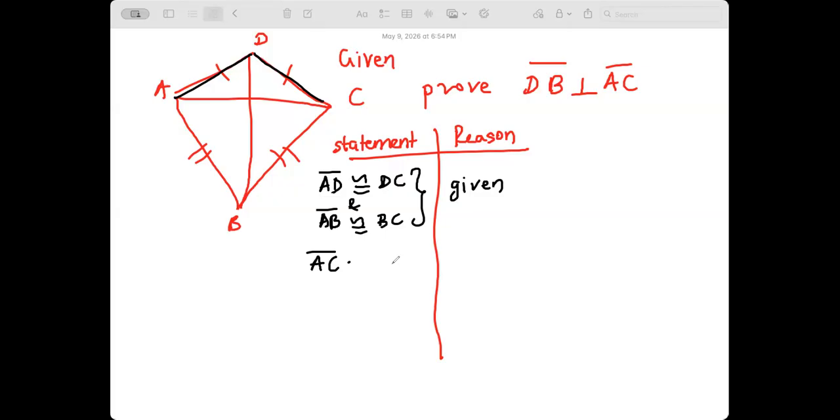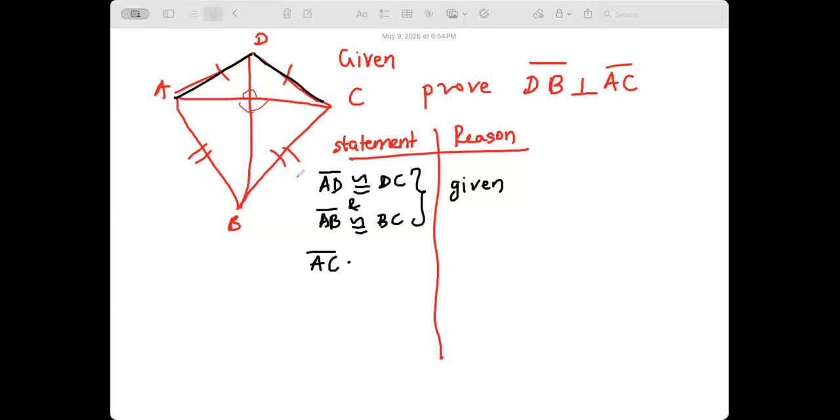Miss Priya, I have something. Yeah, go ahead. This angle here and this angle here are the same, along with this one and this one. Why? I don't know how to explain it, but I remember it was one of the proofs. It was the bisector, right? It was the vertical.